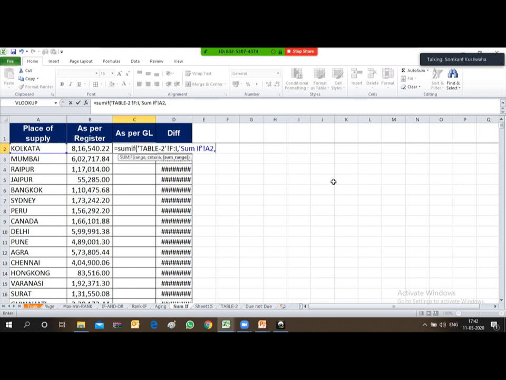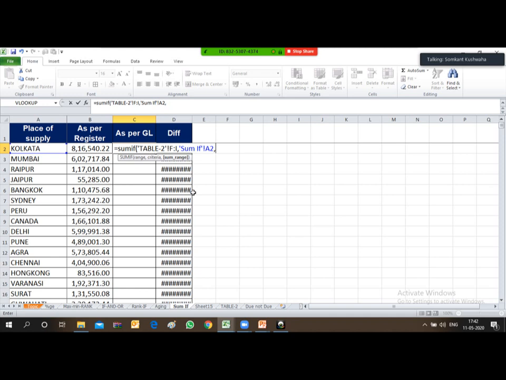So after providing this criteria, now put comma. After putting comma, the formula is requiring some range. So what is the sum range? Sum range is my taxable value column. So I need to tell the formula that you first go into the range, then look for the criteria which I have provided.